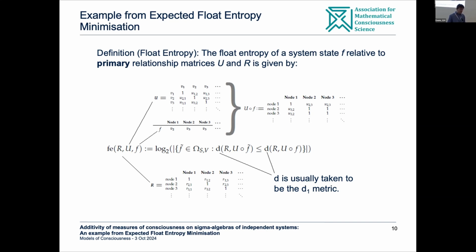when the model is a really good model for the particular system state that we're interested in, F, relative to other system states, this is an important point. It's that the model is a really good fit for this system state relative to other system states. Then you get a small value from this. We call this float entropy. For people who know maths, it's got a log and a number of things in it. It looks like an entropy type expression.